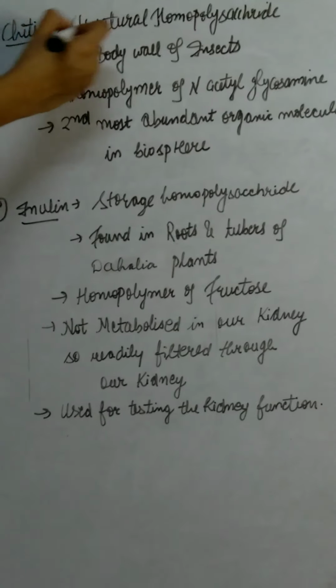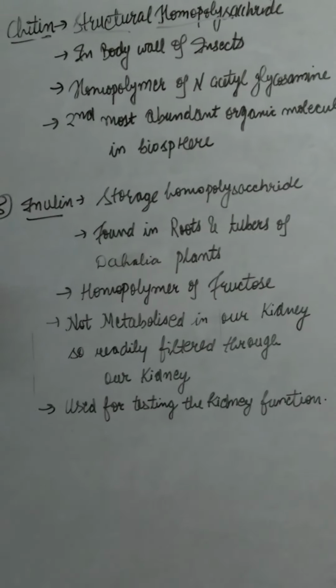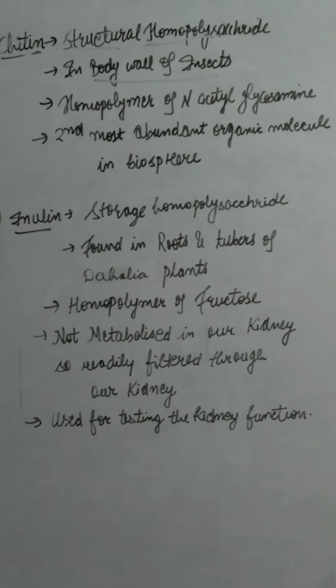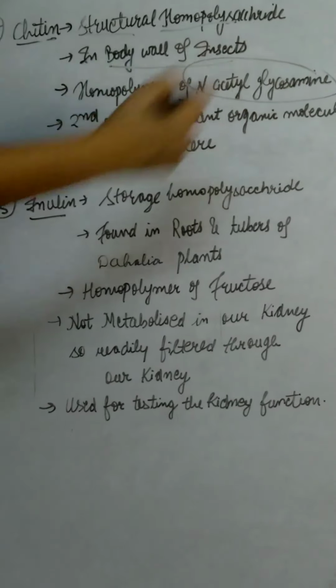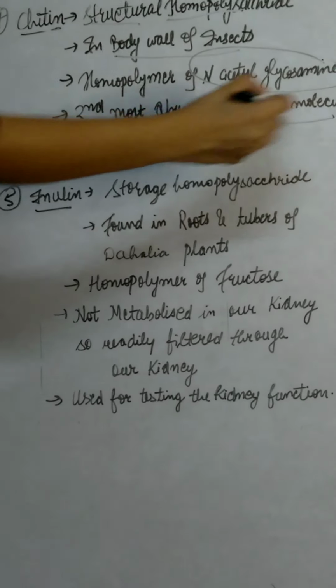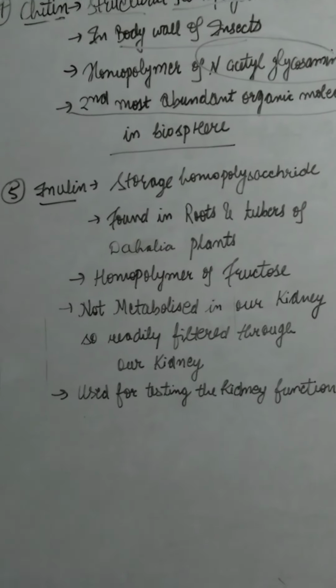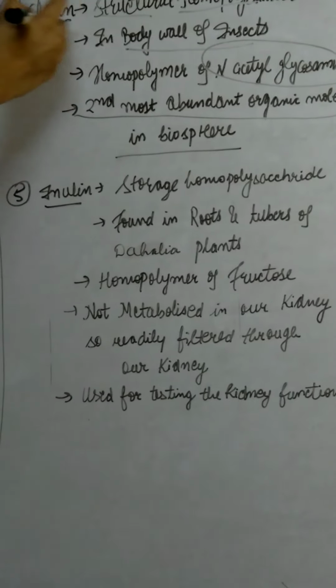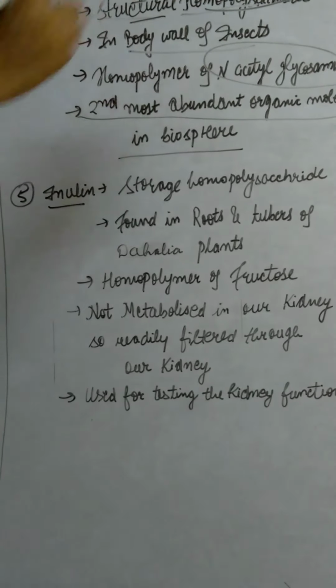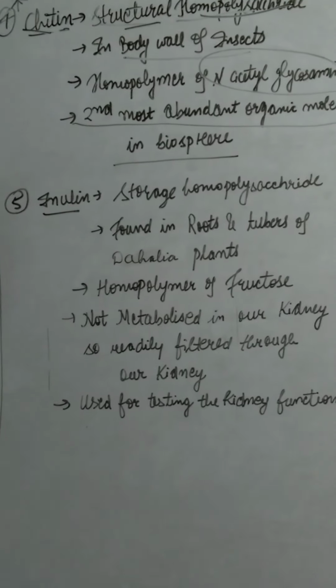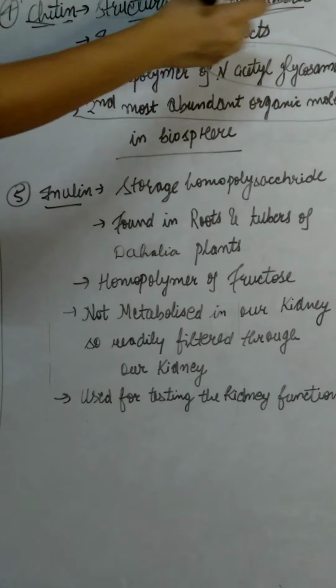This is chitin. It is a structural homopolysaccharide. It is found in the body wall of insects. It is the homopolymer of N-acetylglucosamine. It is the second most abundant organic molecule in the biosphere after cellulose. It is important to remember chitin, as in old NCERT it is given as a heteropolysaccharide, but now it is given as a homopolysaccharide.